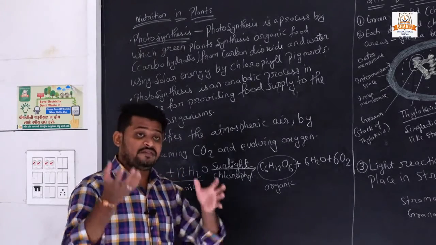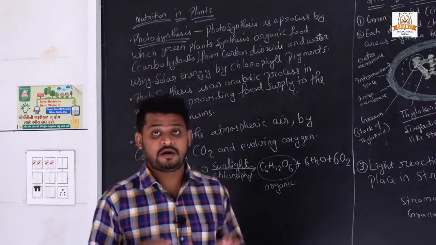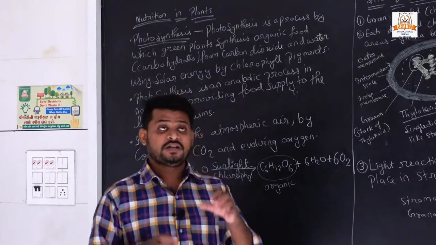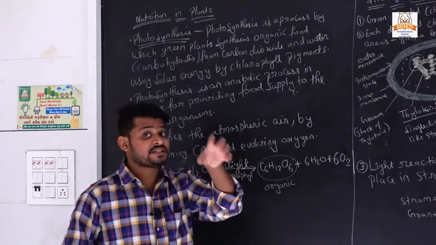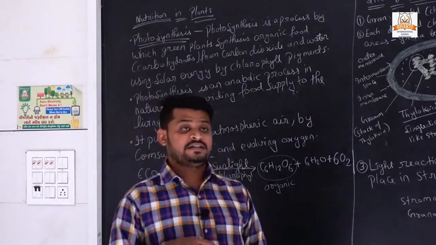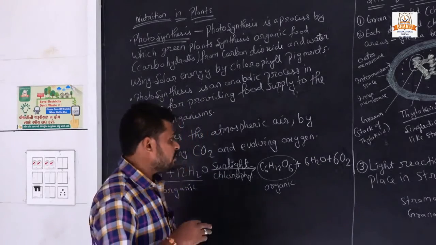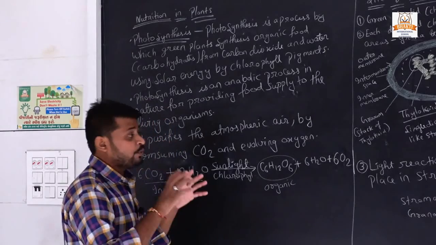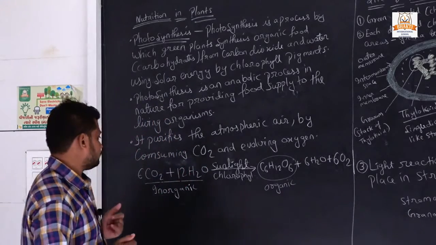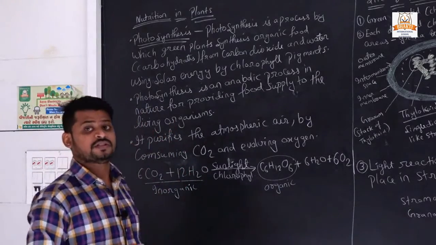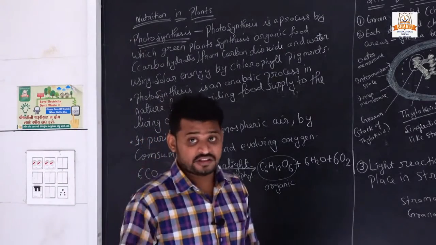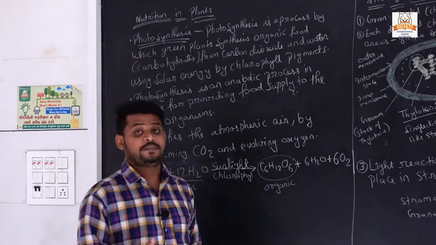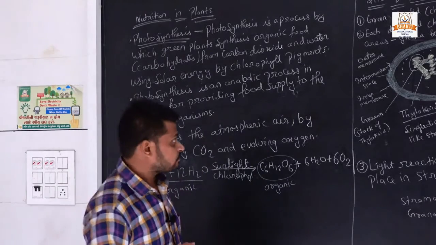The CO2 that we release from our body is very harmful for us, so plants take this CO2 and instead give us oxygen. So it purifies the atmosphere by the process of photosynthesis, because plants use carbon dioxide and give oxygen as a byproduct.